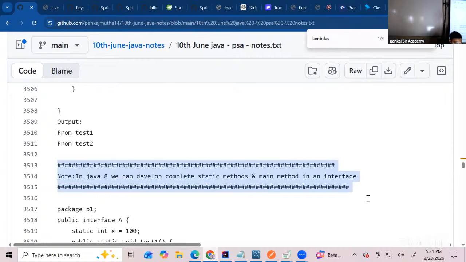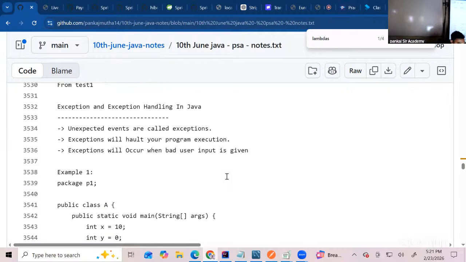This has also been explained, that you cannot have a static incomplete method inside an interface because inheritance of that is not allowed. So let's scroll down.